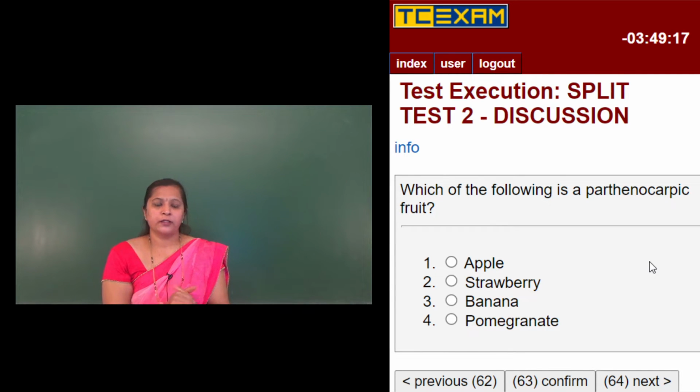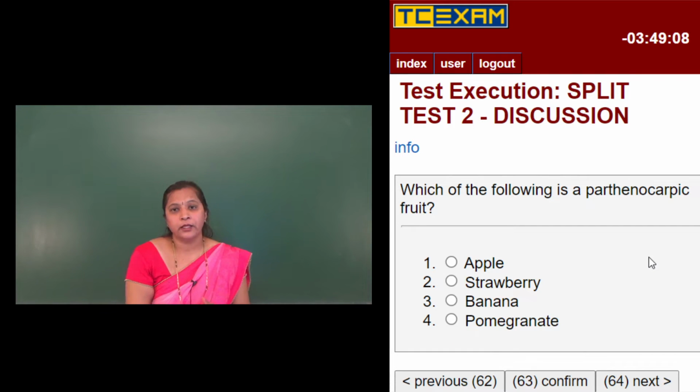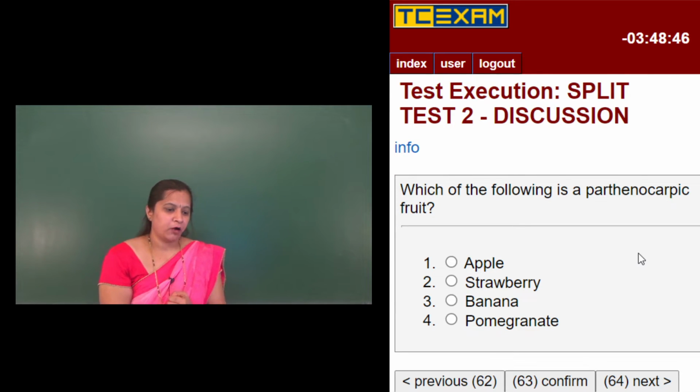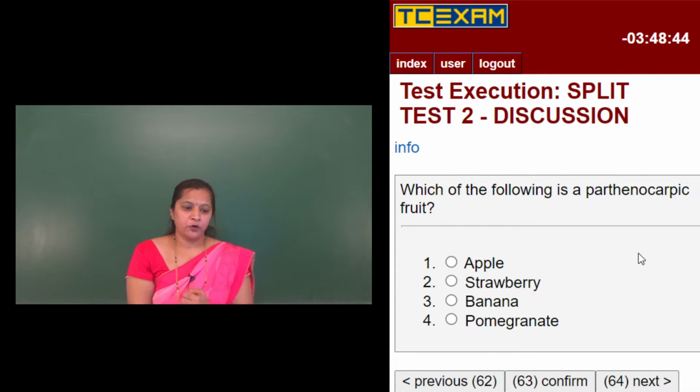Such fruits, which are developed without fertilization, are called parthenocarpic fruits. So, which of the following is a parthenocarpic fruit? As I said, a parthenocarpic fruit is a seedless fruit, developed without fertilization. So the right option here is banana. Among all the 4, banana is a parthenocarpic fruit.